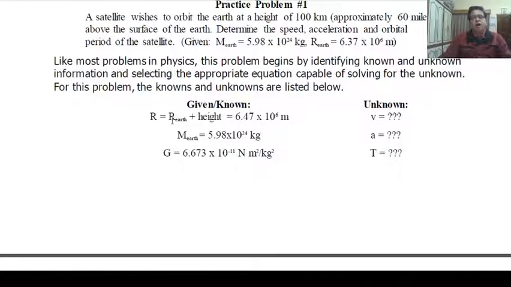R equal to R Earth plus height equal to 6.47 × 10^6. This is the value given. M Earth is given as 5.98 × 10^24 kilogram, and G is 6.673 × 10^-11 newton meter square per kilogram square. And now we want to calculate velocity, acceleration and time period. V, A and T you want to calculate.